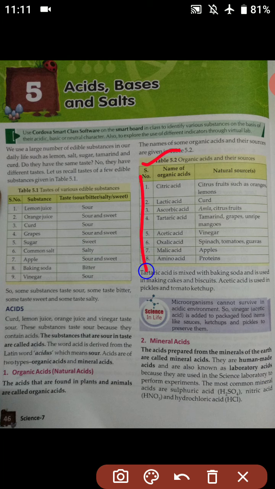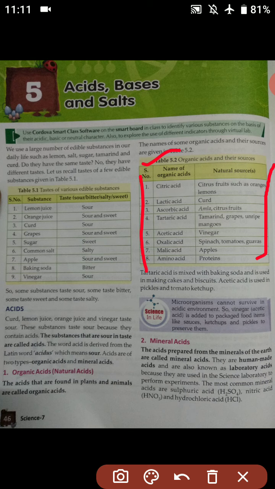So these are the organic acids and these are the natural sources. Citric acid is found in certain citrus fruits such as orange and lemon. Lactic acid is found in curd. Ascorbic acid is found in amla and citrus fruits.